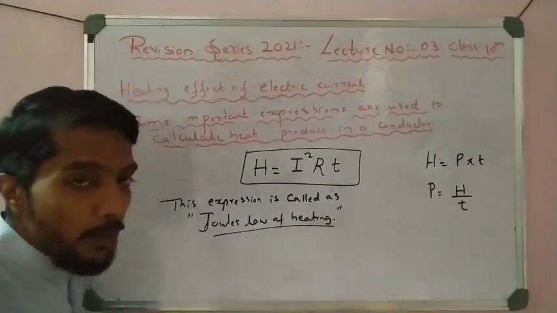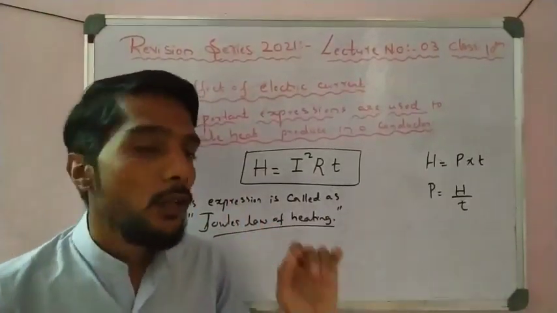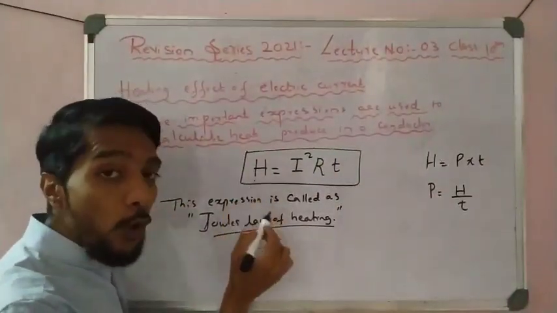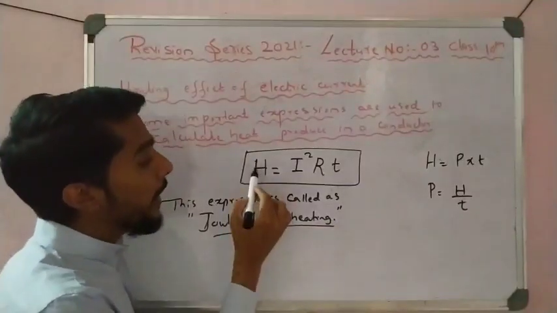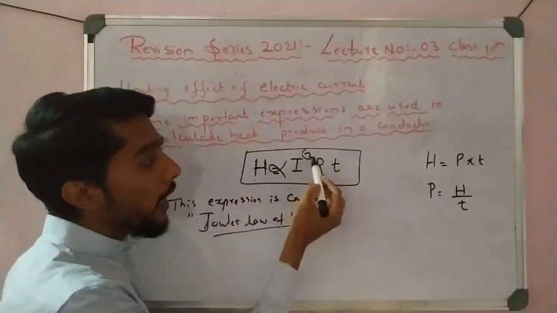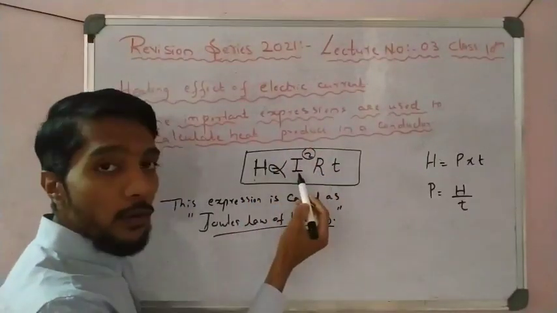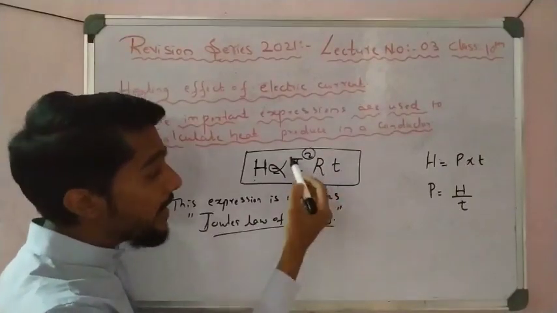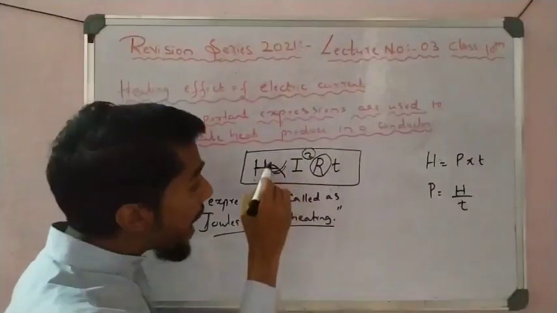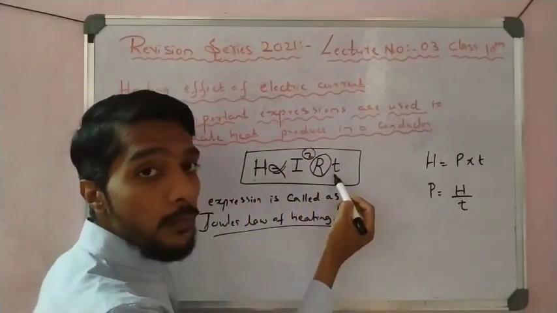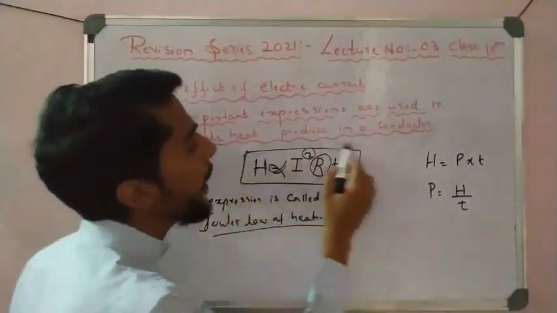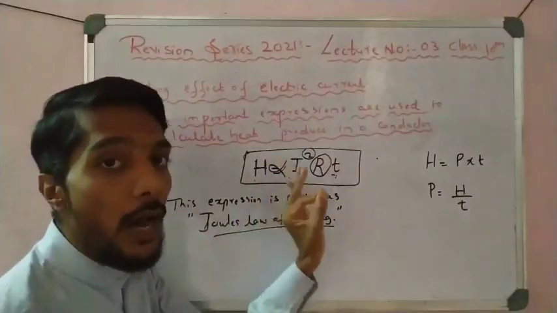In the examination it is very important: state Joule's law of heating. So simple, remember this expression. Joule's law of heating states that the heat produced in a conductor H is directly proportional to the square of the current for a given resistance, directly proportional to the resistance of a conductor for a given current, and directly proportional to the time for which current flows in a conductor. Simple. Only memorize this: H is equal to I square RT.